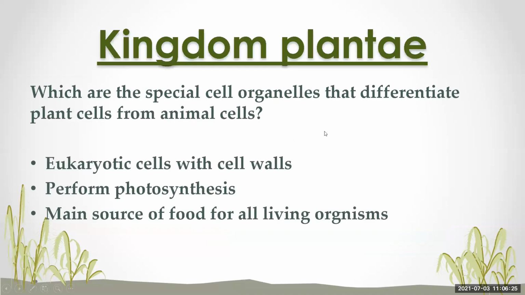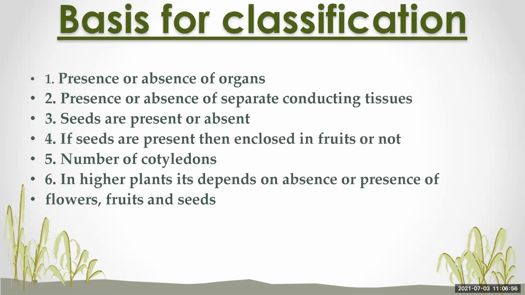Now, kingdom Plantae. Which are the special cell organelles that differentiate plant cells from animal cells, as we have studied? Eukaryotic cells with the cell wall. In animals, the cell wall is not present. They have the ability of performing photosynthesis, as the chlorophyll pigment is present, which imparts green color to the plant, as well as takes part in photosynthesis with the help of sunlight, and they are the main source of food for all living organisms.